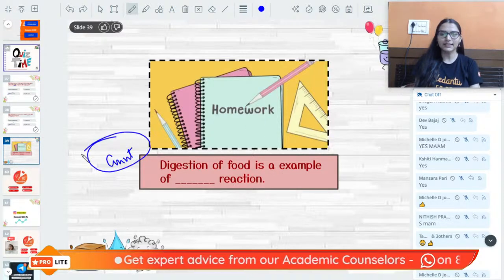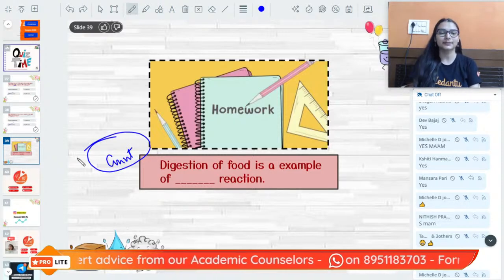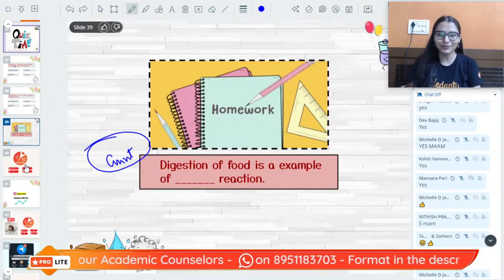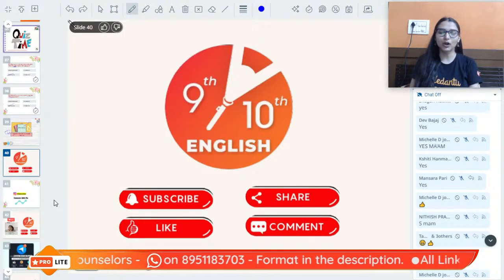Digestion of food is an example of dash reaction. Exothermic or endothermic reaction. Okay, that was all for today's session.